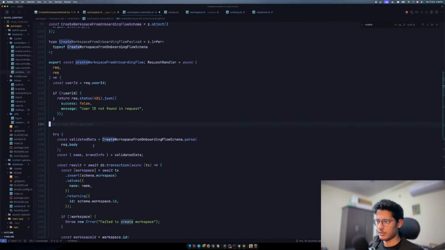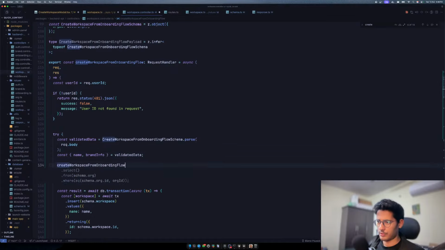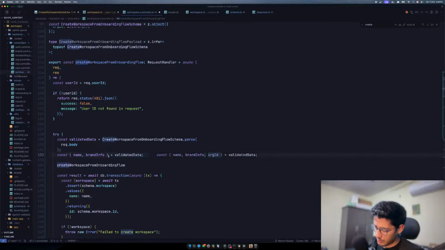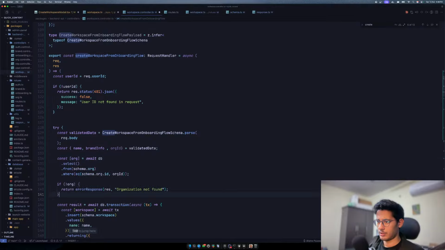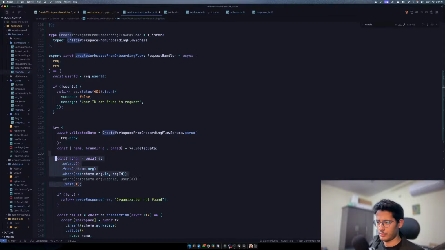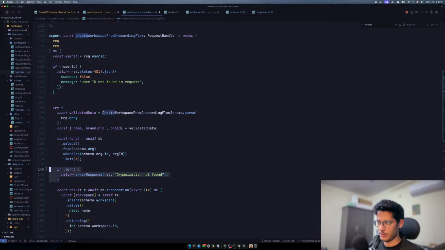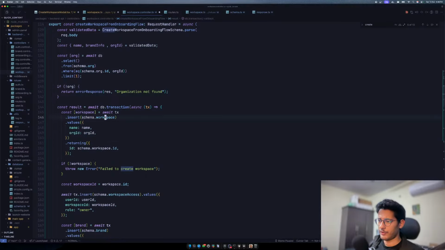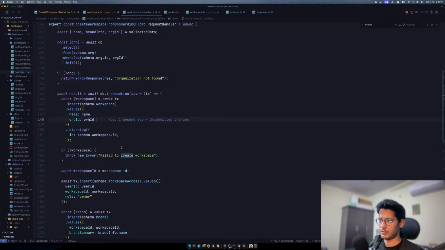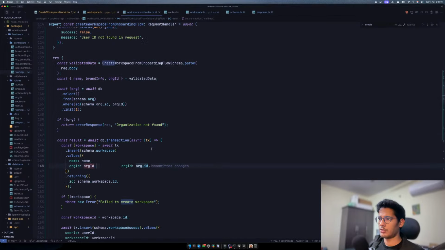It could be null. So this has been validated over here, and we can start doing stuff over here, which is cool. So we can take the org ID from here, and we can say org, and not this one. Yeah, that's kind of valid. We can limit one. So if there is no org ID, then that's a mistake. And then while creating the workspace, we could have an org ID. I think org ID is a thing in the workspace. Yeah, that's a thing. And that's pretty much fine.